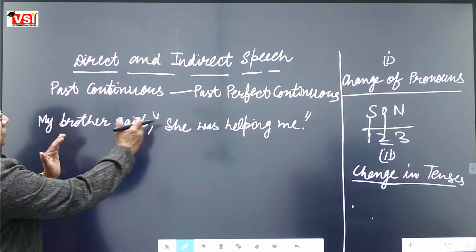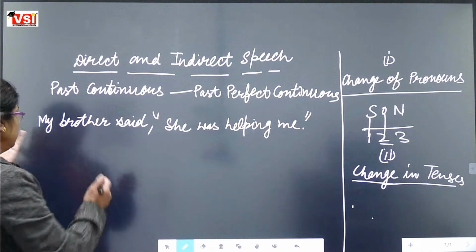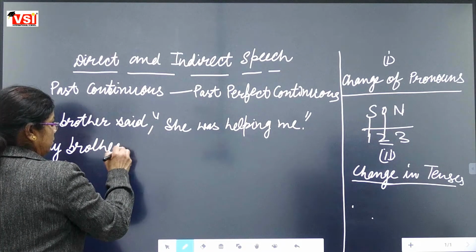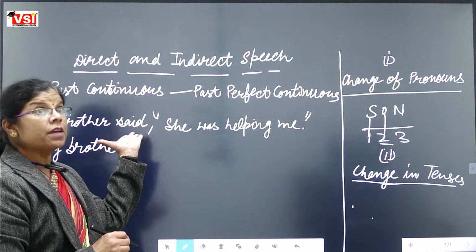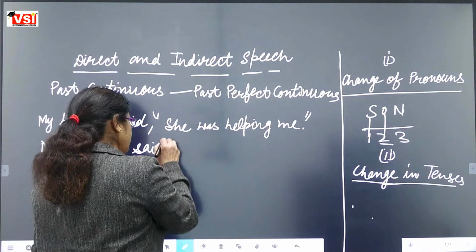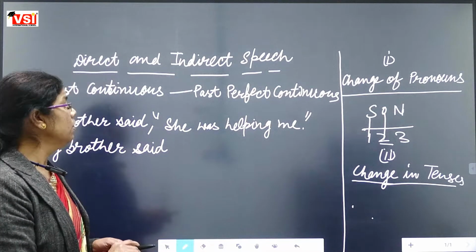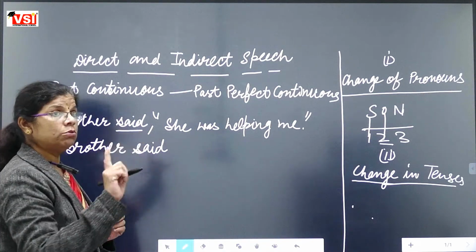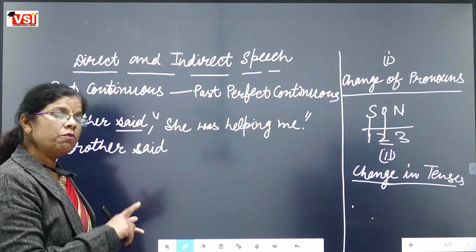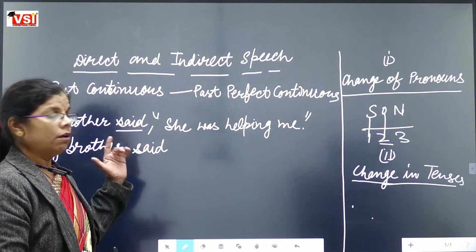Now this is a sentence of direct speech. We are changing it into indirect speech. So what will it become? My brother told. Said. One minute. If you remember, I told you already in my previous class, said cannot be changed into told. Said to is changed into told. Said will be said only. Are you getting it? Okay.